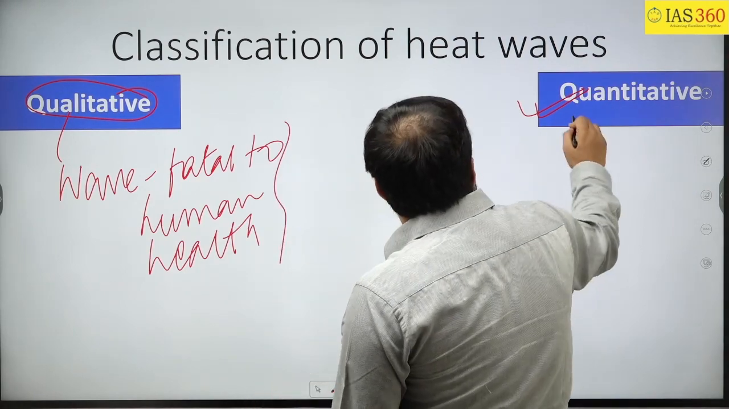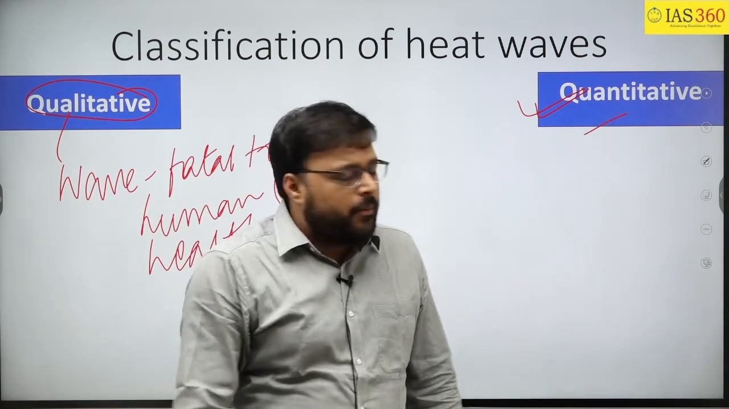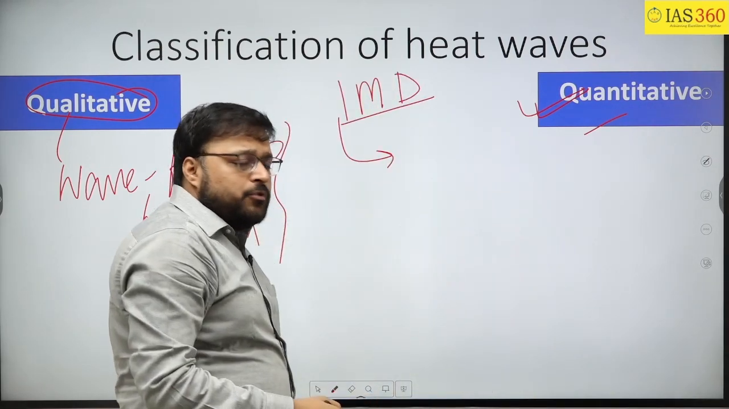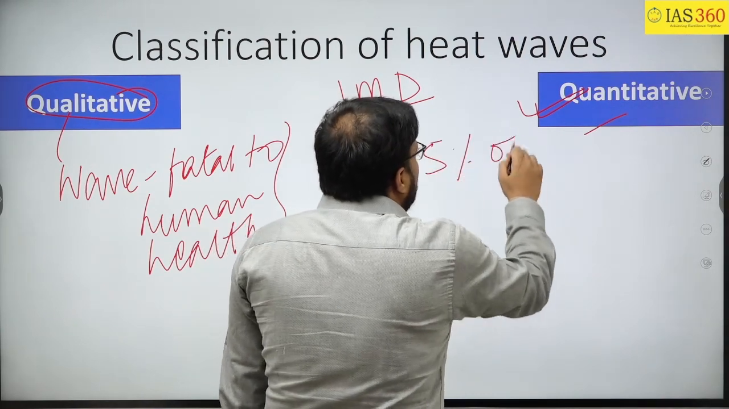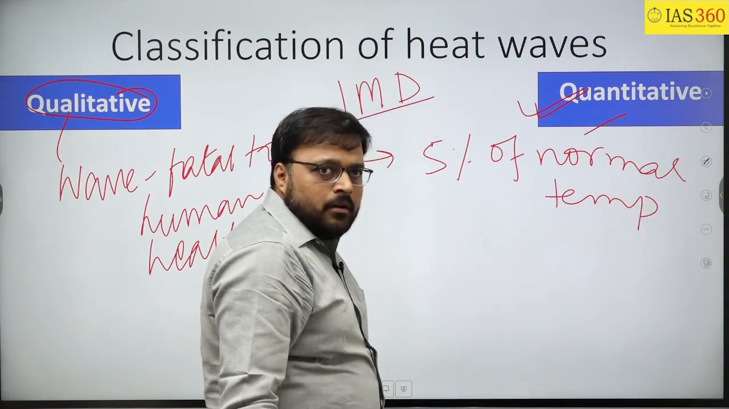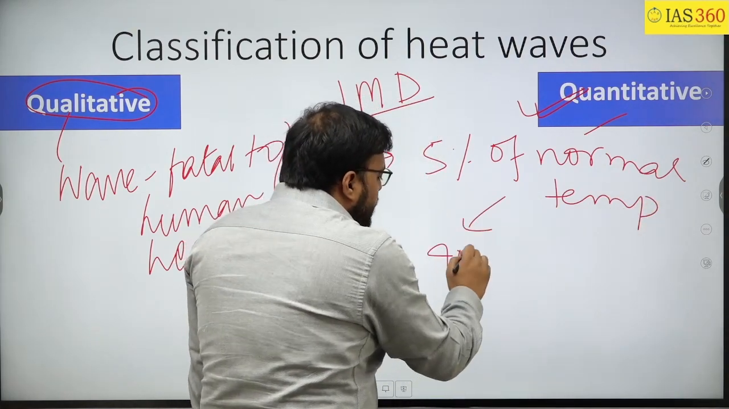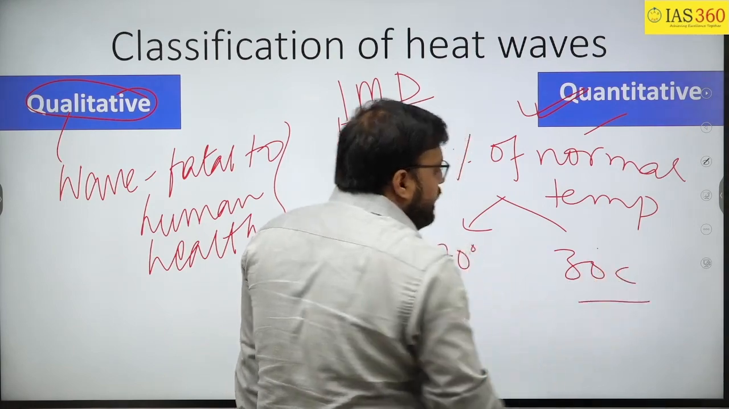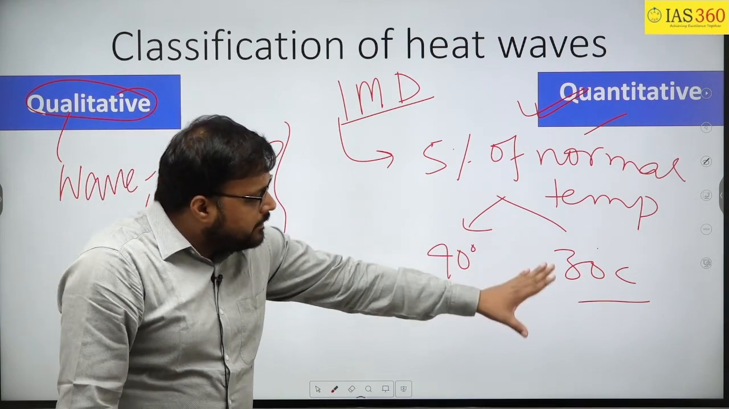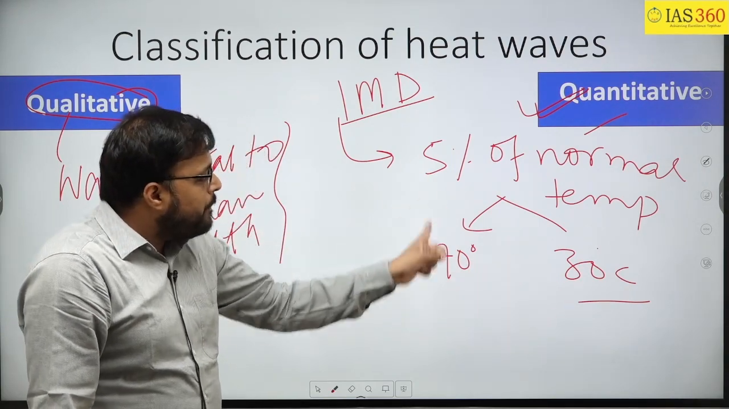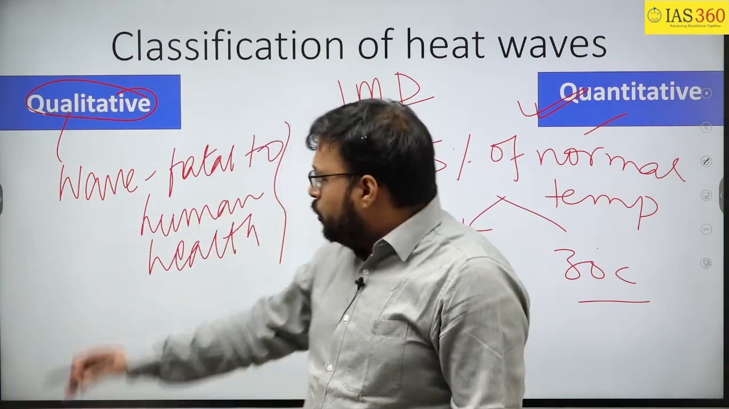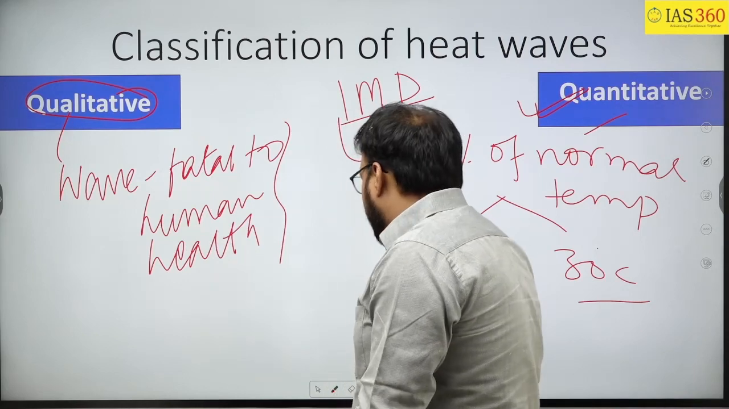But whenever we are talking about the quantitative understanding of heat waves, according to IMD, waves which are more than 5% above the normal temperature are called heat waves. In the plain area it is 40 degrees and in the hilly area it is 30 degrees. It means that the normal temperature is 40 degrees in the plain area and 30 degrees in the hilly area, and 5% above this will be considered a heat wave. So these are the two definitions, quantitative and qualitative.